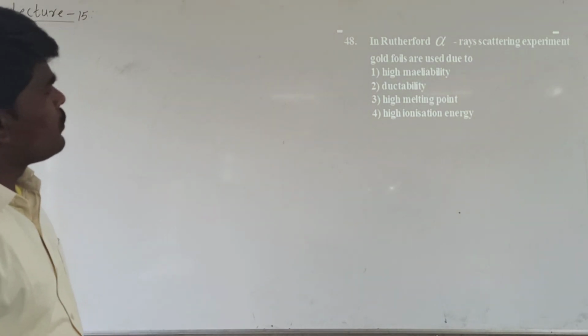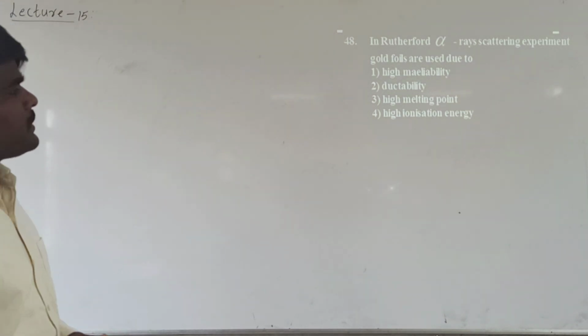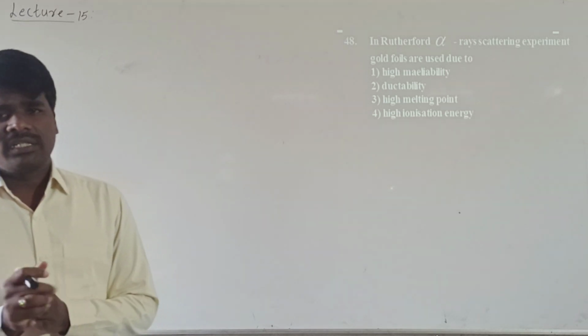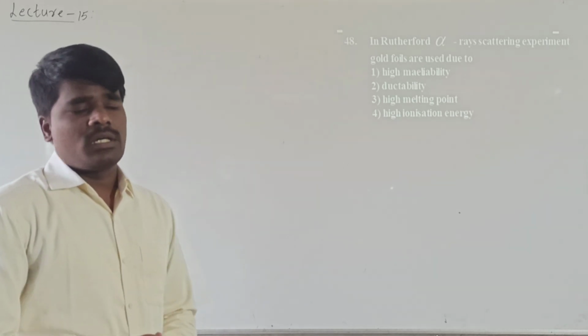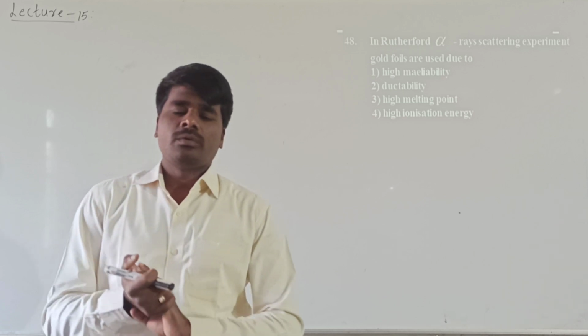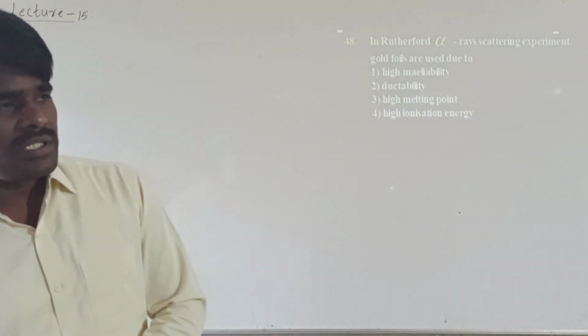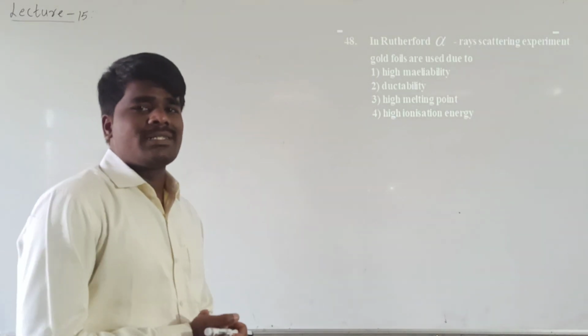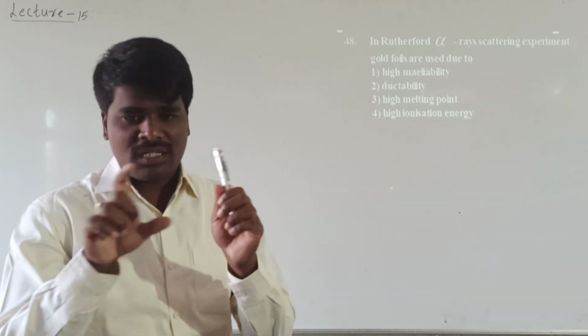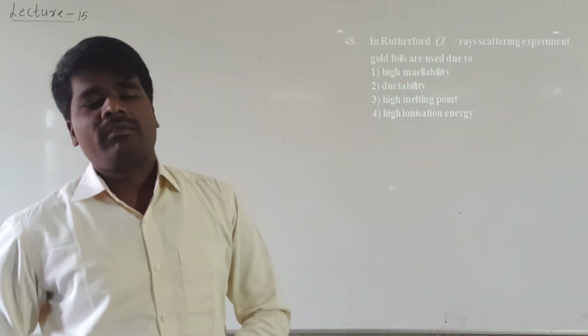Look at the next question. In the Rutherford alpha ray scattering experiment, gold foils are used due to. Generally, you have already studied the Rutherford atomic model. What was the experiment associated with the Rutherford atomic model? The experiment associated is alpha particle scattering on gold foil. In that experiment, he has taken a gold foil which is being bombarded with alpha particles.